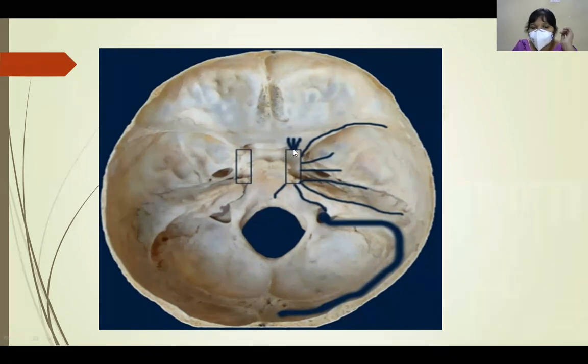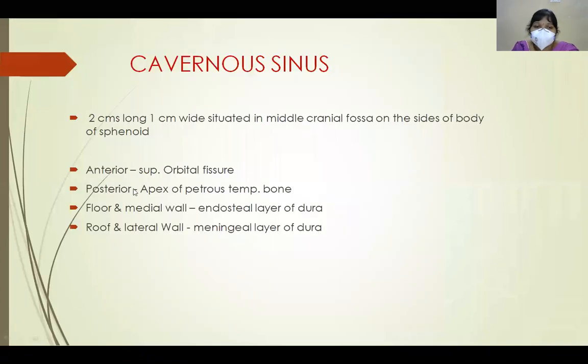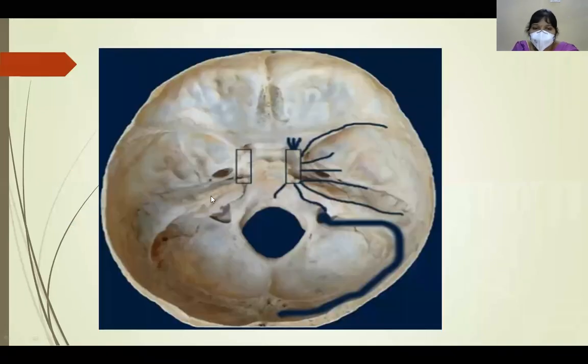Anteriorly, it has the superior orbital fissure. So this is the superior orbital fissure. Posteriorly, we have the petrous temporal bone, and the floor is formed by endosteal dura, and the roof is formed by meningeal dura. So this is the cavernous sinus.